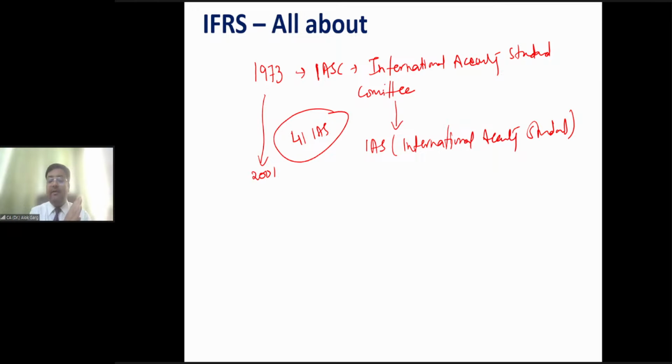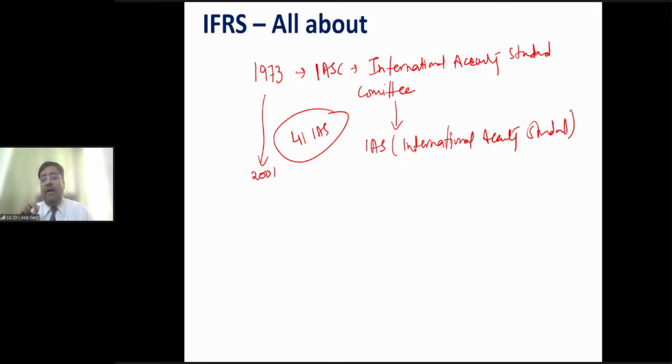In our accounting standards, we don't have a hyperinflationary standard or an agriculture standard, but this committee has issued standards on these subjects as well, right? From 1973 to 2001, this committee, formed by some member nations, issued 41 international accounting standards, right? Clear?